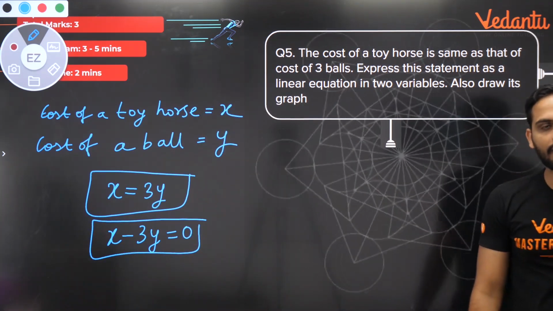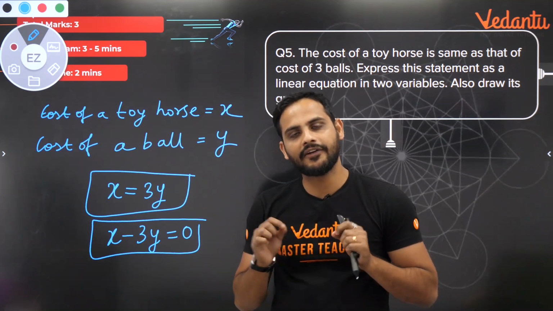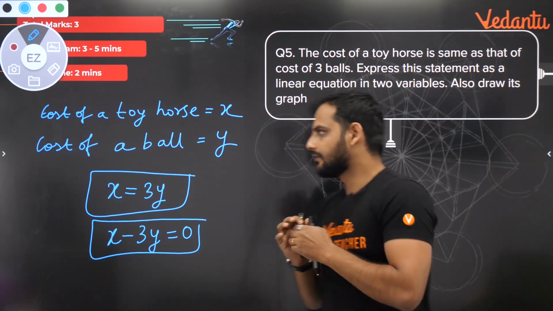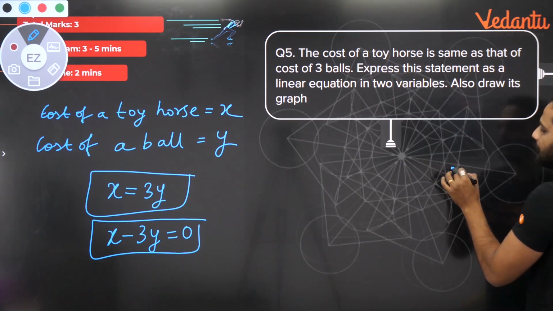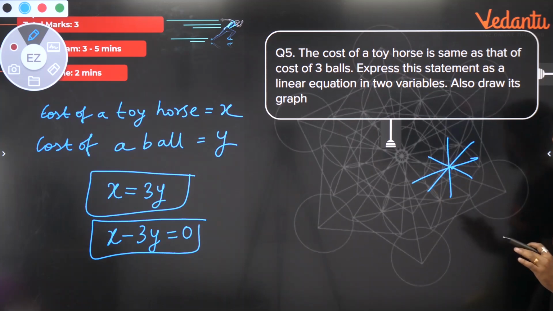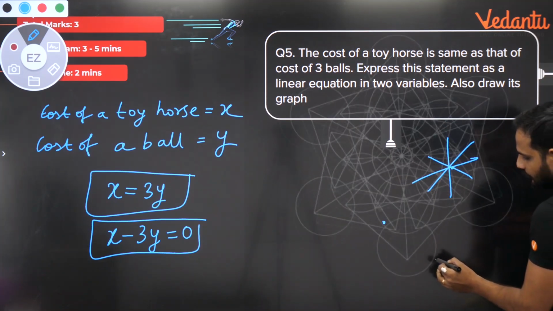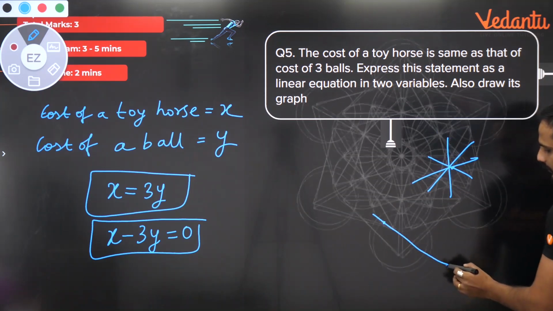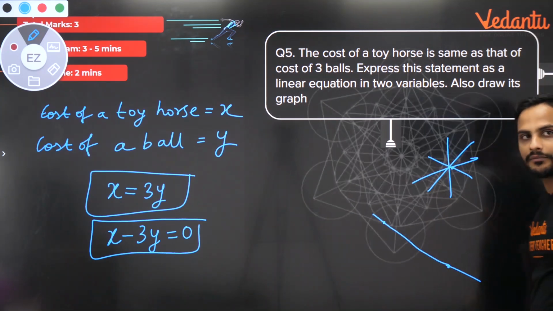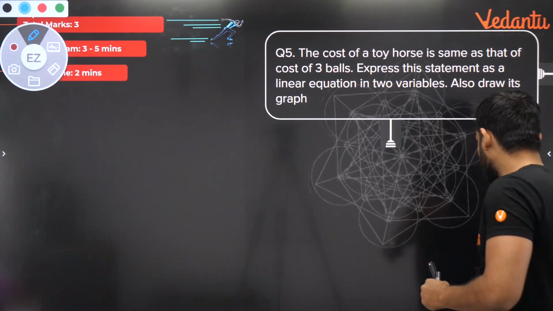So bachcho, whenever you are drawing a graph of a linear equation, any line can be defined if I am given 2 points on the line. If I give you any 1 point, then you can draw infinite lines through that point. But if I give you 2 points, there is only a single line which can pass through them. There is no other line possible. So to draw a line, only 2 points are sufficient.